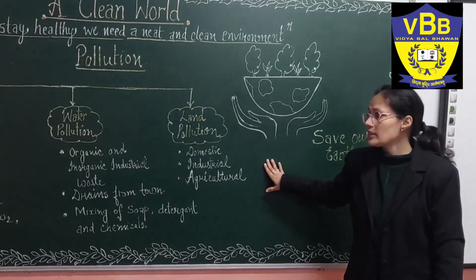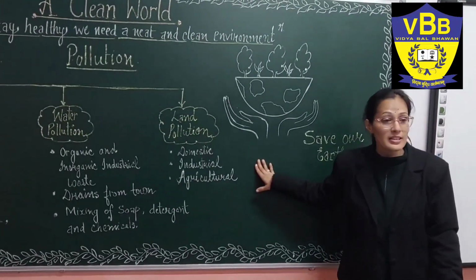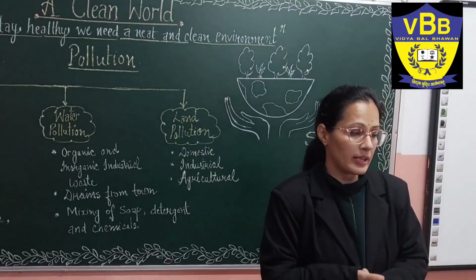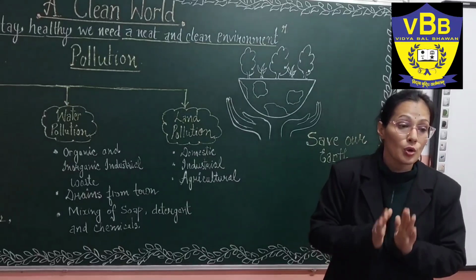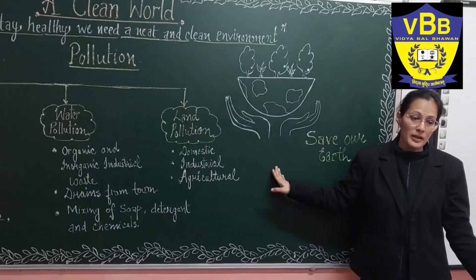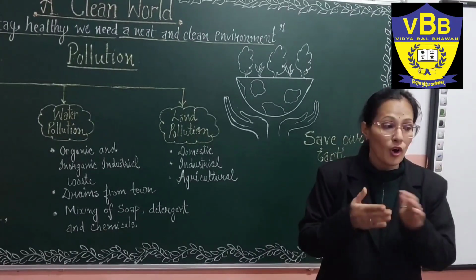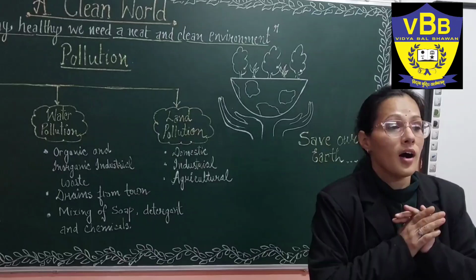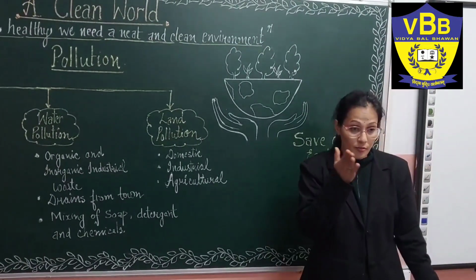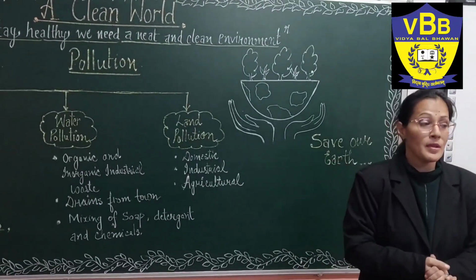There are many types of waste that we are throwing in our surroundings. Some waste is biodegradable and some waste is non-biodegradable. We should throw the biodegradable waste in a different dustbin and non-biodegradable waste in a different dustbin, because it will help our cleaners to maintain the biodegradable and non-biodegradable substances differently.